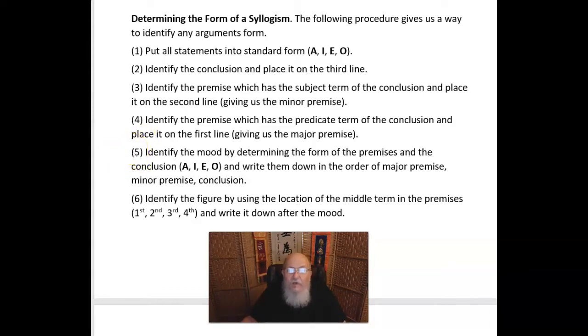You then want to identify the mood by determining the form of the premises and the conclusion, and write them down in the order of major premise, minor premise, and conclusion. And six, you want to identify the figure by using the location of the middle term in the premises, first, second, third, or fourth, and write it down after the mood. Now this sounds a little complicated, but once you start doing it and practicing it, it's not going to be that difficult.